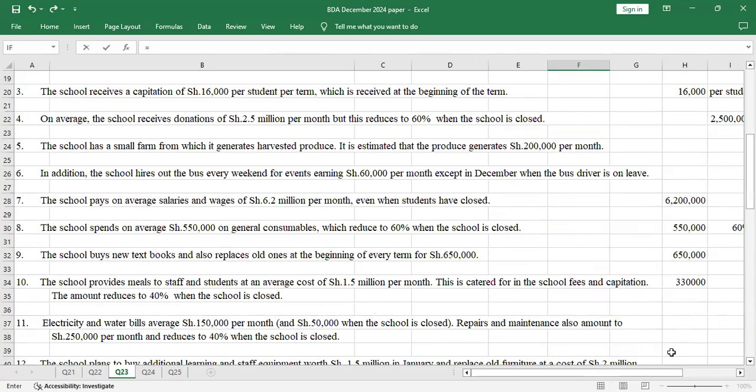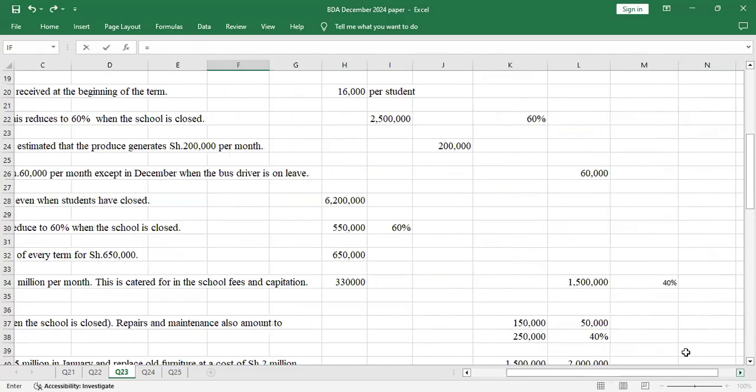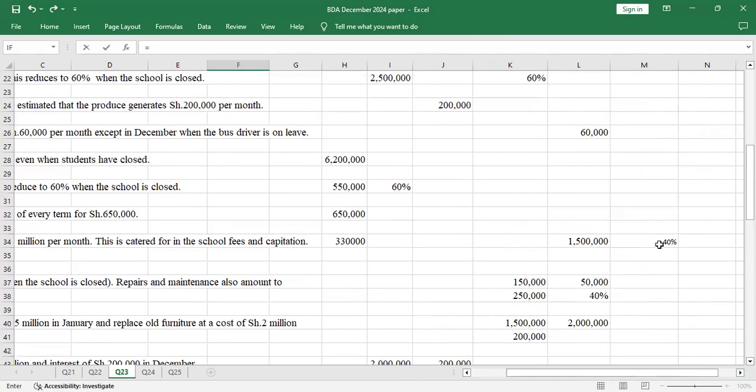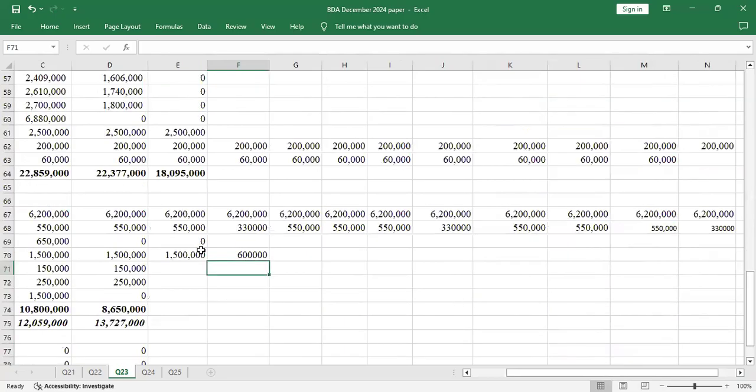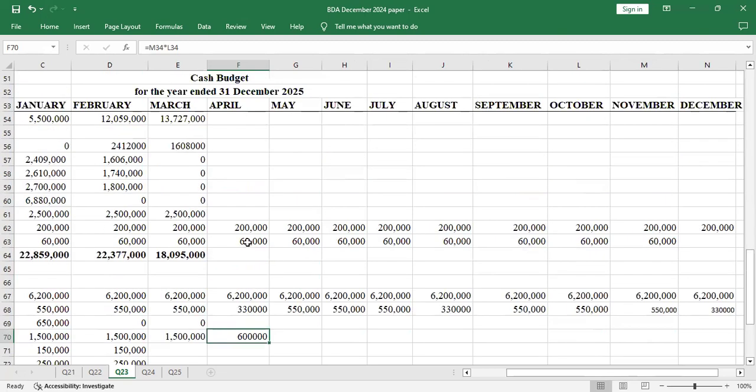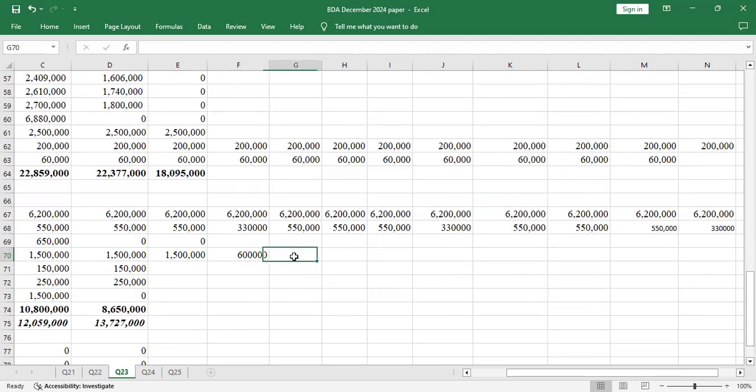So the 1.5 million is 100, then it reduces to 40. So just take 40% of 1.5. Yeah, so just come and say equals 40% times 1.5 million. During the holiday, you see what they spend on meals. So April is holiday, but when it comes to May, we go back to the original amount, and I'll copy it up to July.